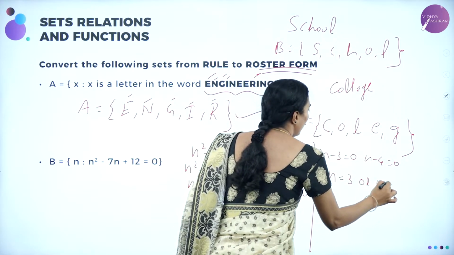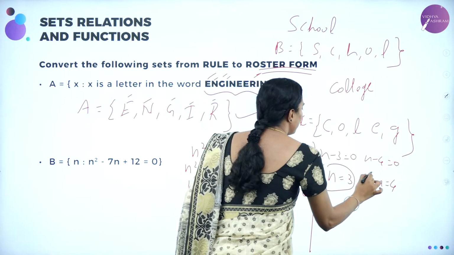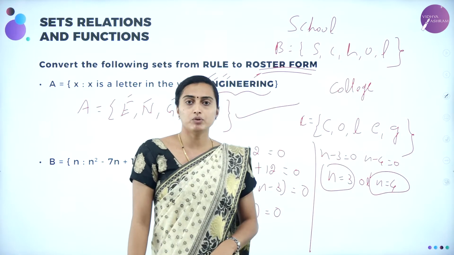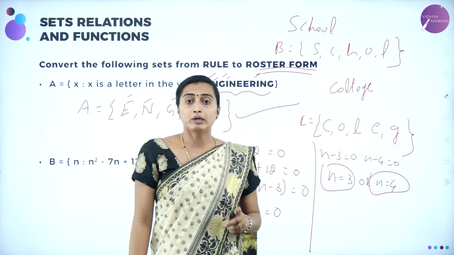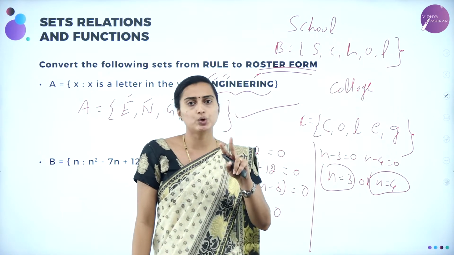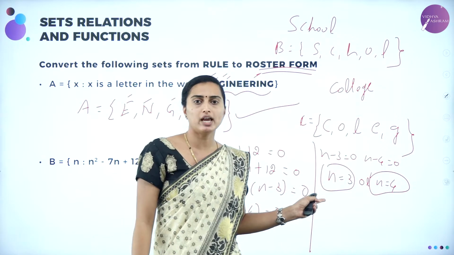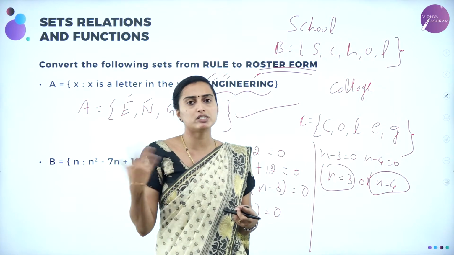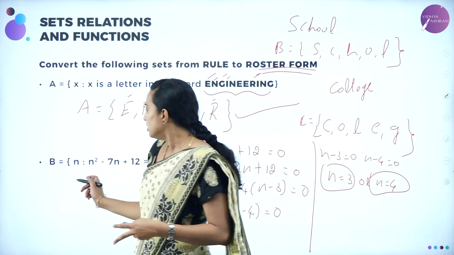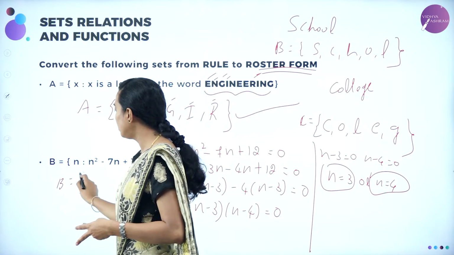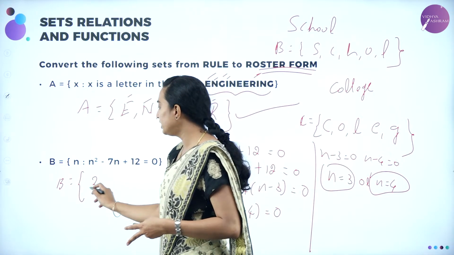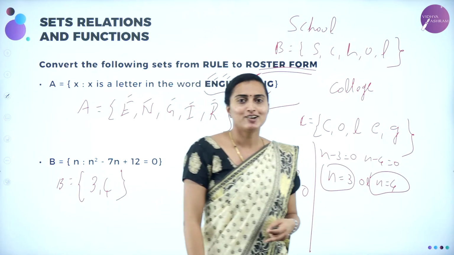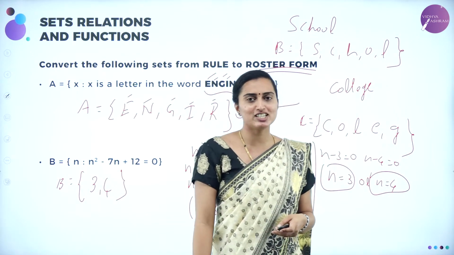But you are going to write all the elements under the set. If roots are repeated, the same root will be written only one time, but a quadratic equation will have two roots only. Here we are getting two roots, 3 and 4. Sometimes you will get two roots where one is positive and one is negative. So your B set will be equal to all the elements separated by a comma, 3 and 4, all the elements we are getting. This is the roster form. Is that easier, dear students?